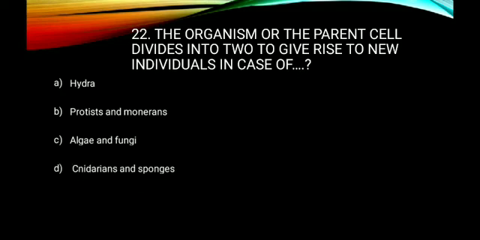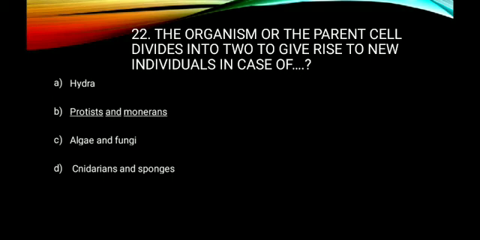The organism or parental cell divides into two to give rise to new individual in case of simple cell division, and most commonly this is found in the members of Protista as well as monerans. In Hydra, commonly budding, in algae and fungi, spore formation, and in sponges, gemmule formation is found. So option B is the right answer.